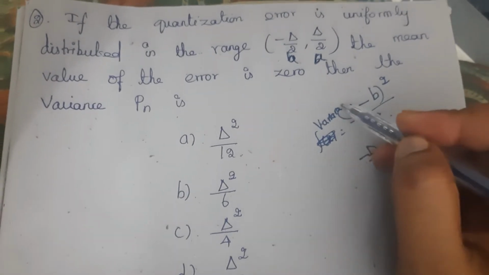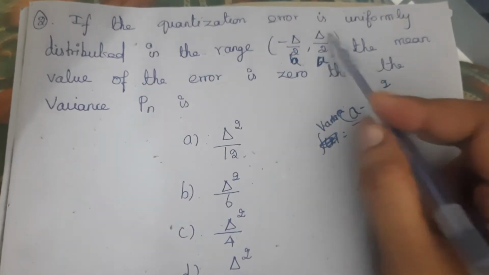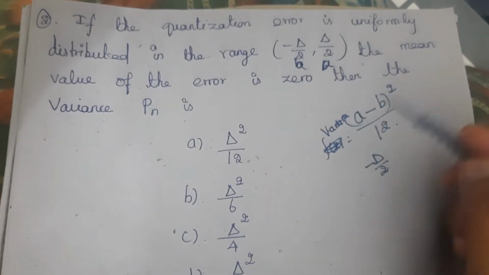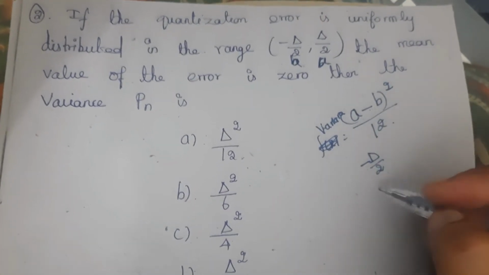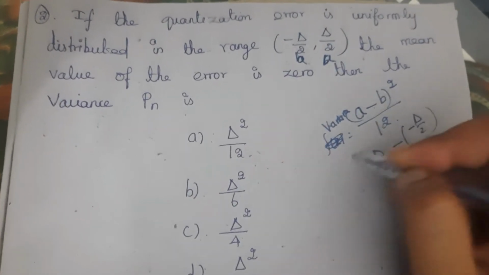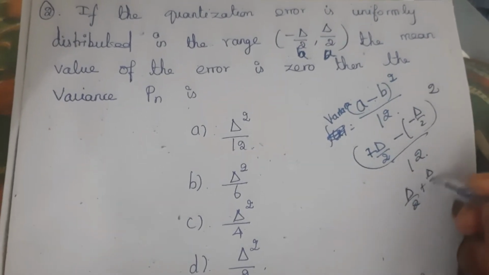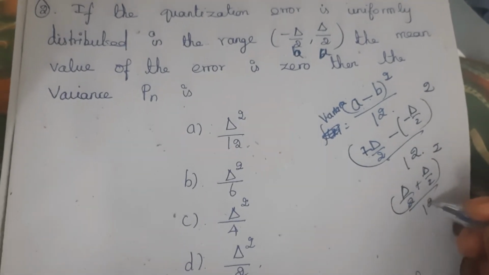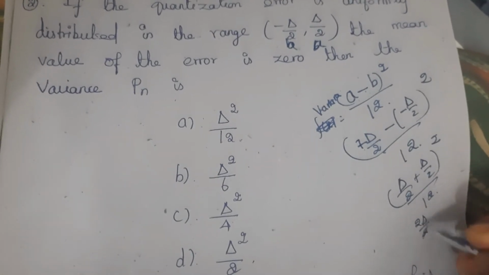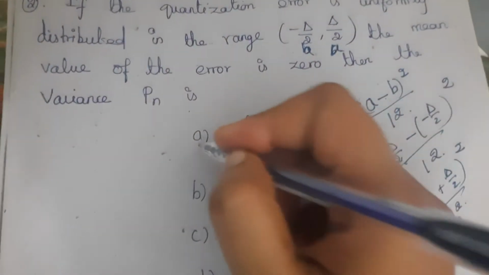The variance formula is (a minus b) the whole square divided by 12. Here a is this minimum interval value, so a and b. Take this a and this one is b. So substituting the value here, we will get (del by 2 minus (minus del by 2)) the whole square divided by 12. So this becomes (del by 2 plus del by 2) the whole square divided by 12. So this becomes 2 del divided by 2 get cancelled. So del square divided by 12. So here the answer is A.